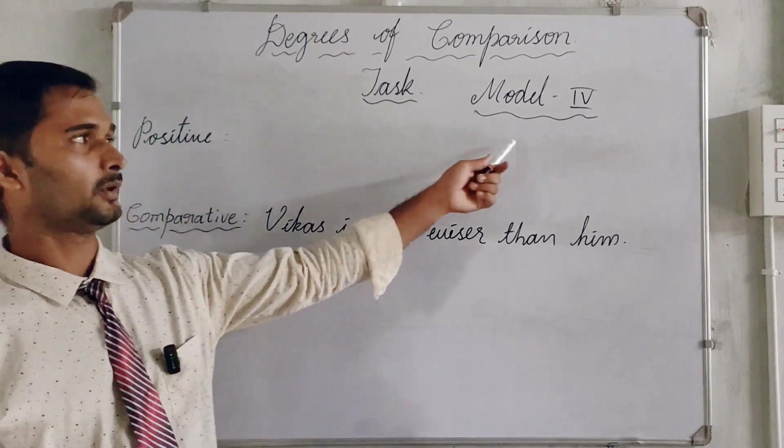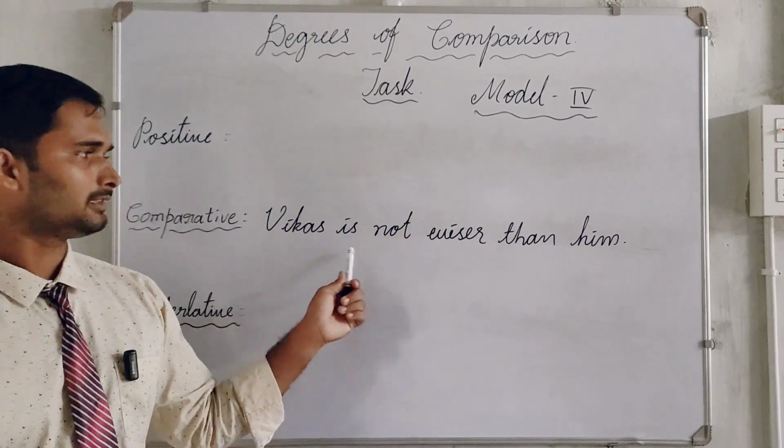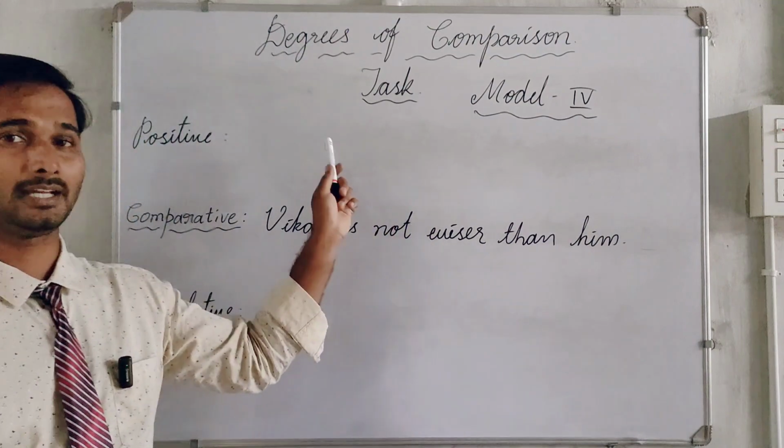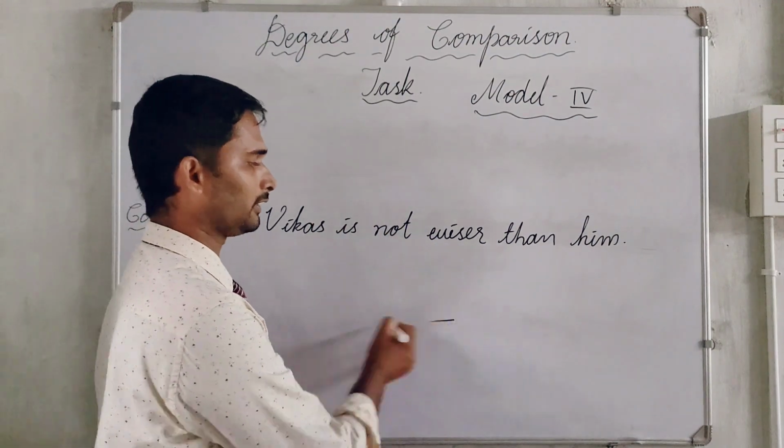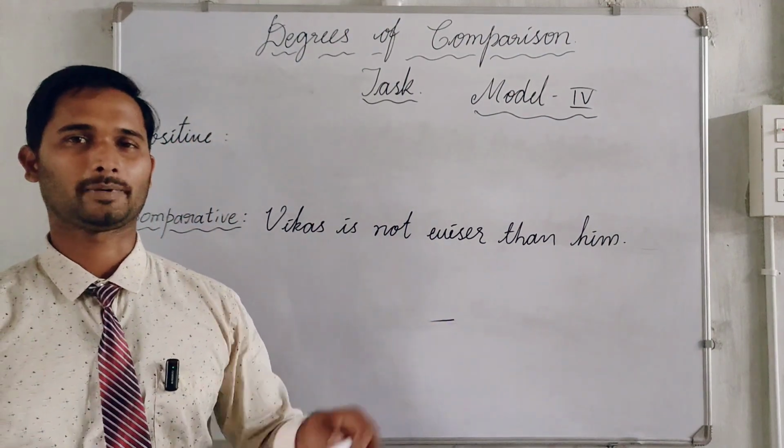Another task for you of Model 4, comparative form. Vikas is not wiser than him. Can you get the positive form, as it does not have the superlative form? Answer it in the comment box.